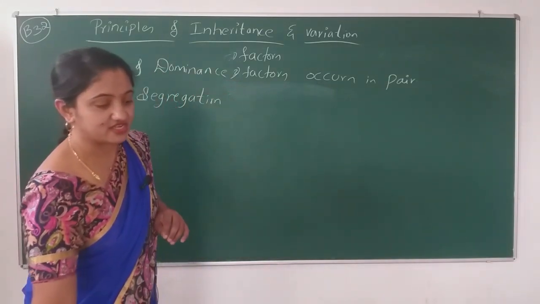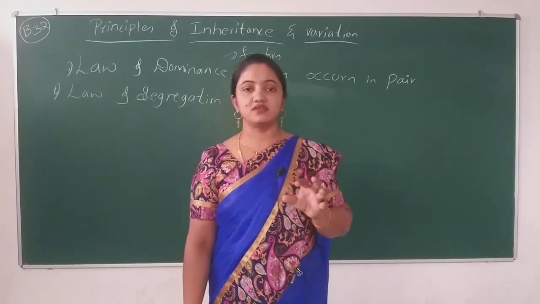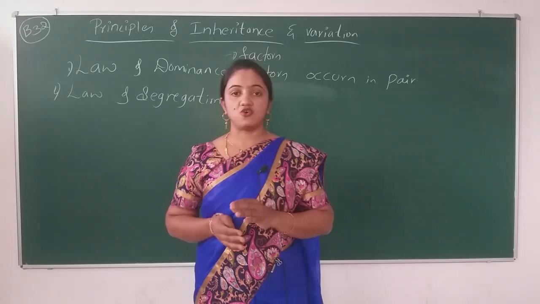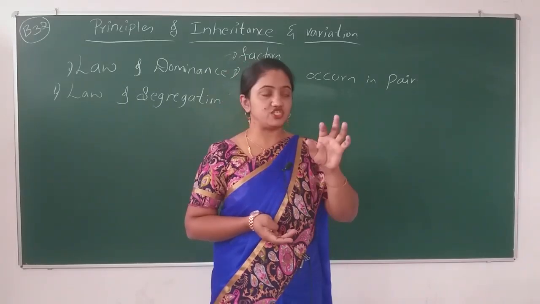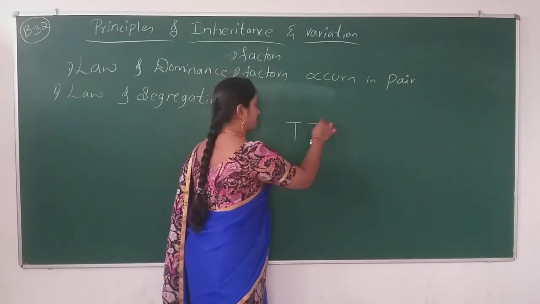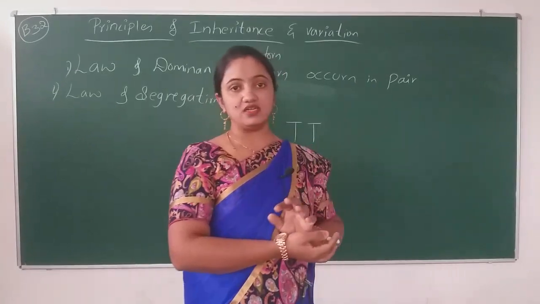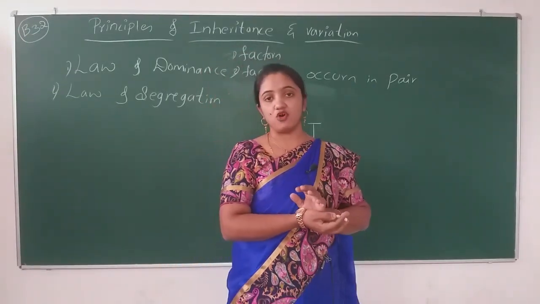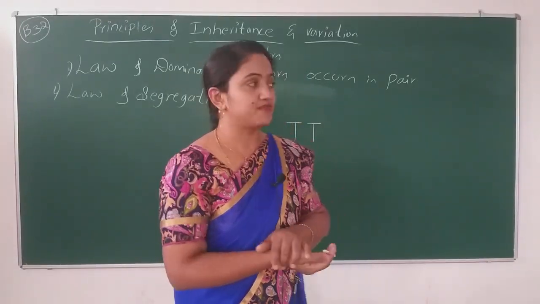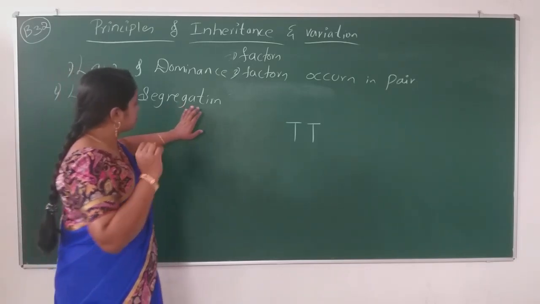The law of segregation tells about the alleles. What is an allele? Alleles are the forms of a gene. So this is one gene, and if we write it like this, it is known as an allele. Alleles are the forms of genes.